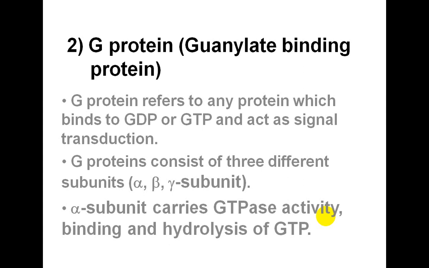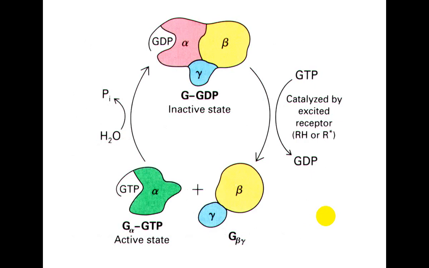The alpha subunit of this G protein has GTPase activity, which hydrolyzes GTP to liberate GDP and inorganic phosphate, and alpha GTP is in the active state.